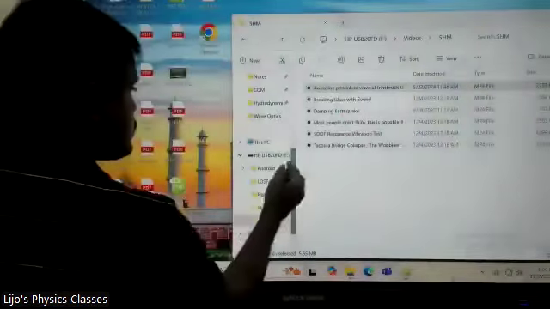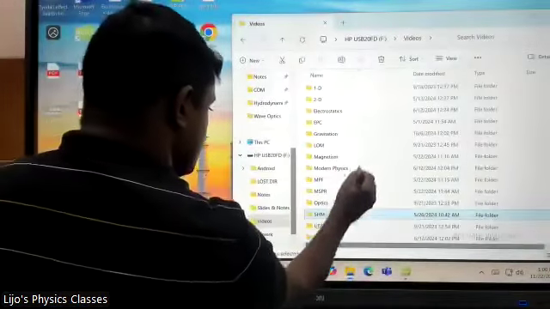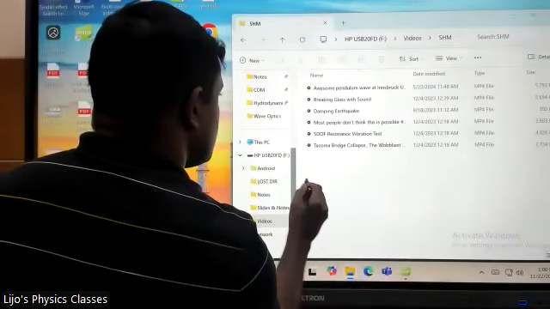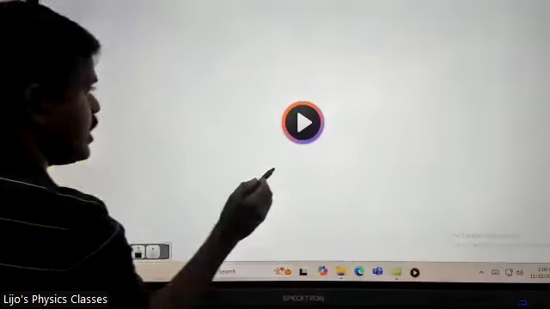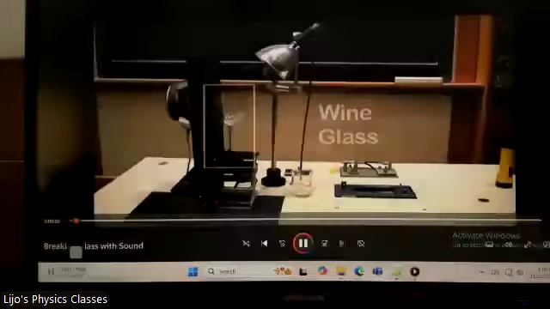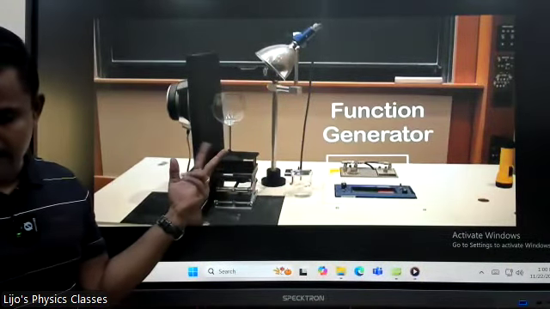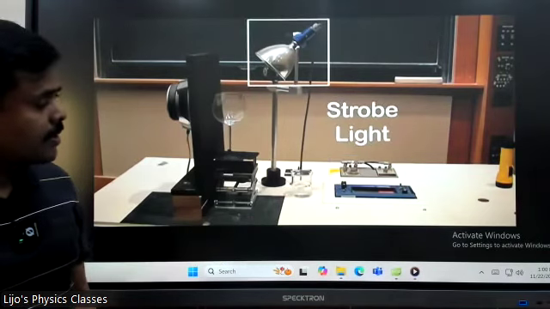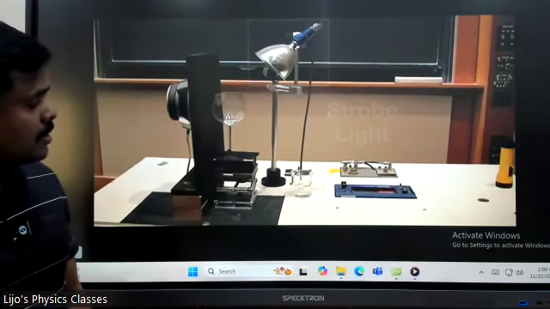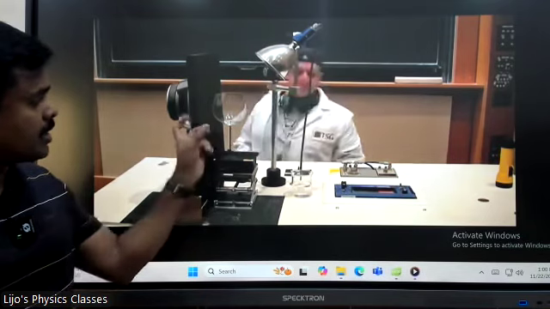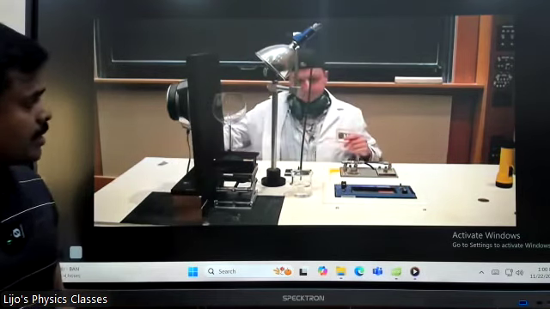Look at this. This is breaking glass with sound. We have a glass here, and a sound frequency is given from outside. It's like a time exposure camera so that you can see the glass vibrating.